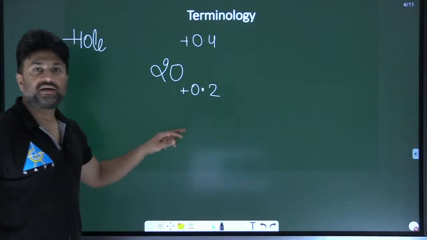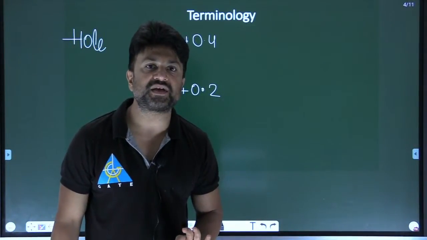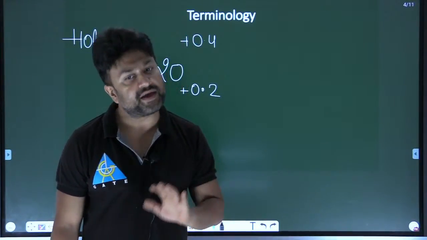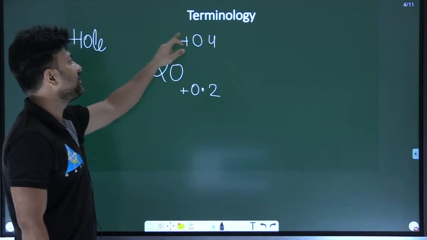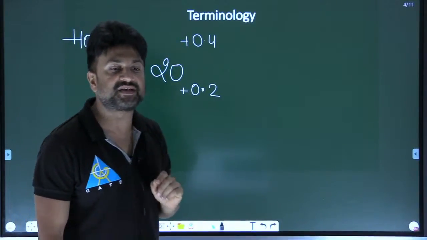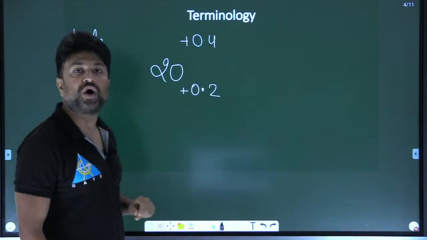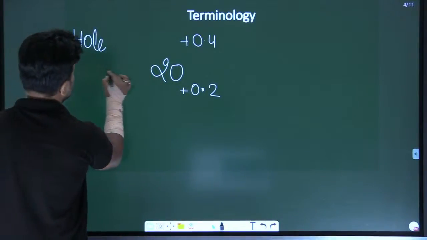Now, see, both the deviations are positive. So, it doesn't matter. Deviation can be positive or negative. The only thing is that whenever you apply the upper deviation, you will always get the maximum size, and whenever you apply the lower deviation, you always get the minimum size. Am I clear? I am talking about the hole.